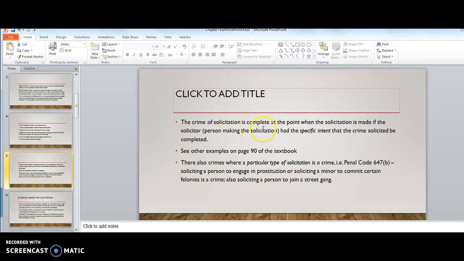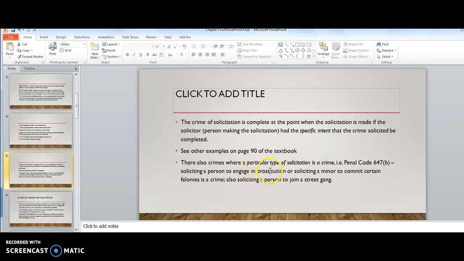The crime of solicitation is complete at the point when the solicitation is made if the solicitor, the person making the solicitation, had the specific intent that the crime solicited be completed. And again, you can go back to that example on page 90. That's the person who was in custody had a specific intent that each person he talked to, that they kill that deputy sheriff. That was his specific intent.